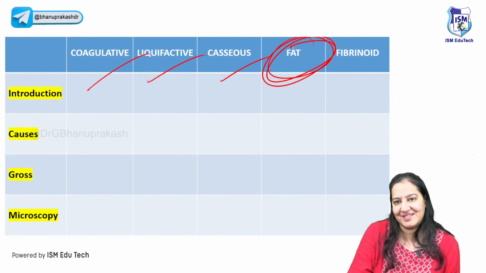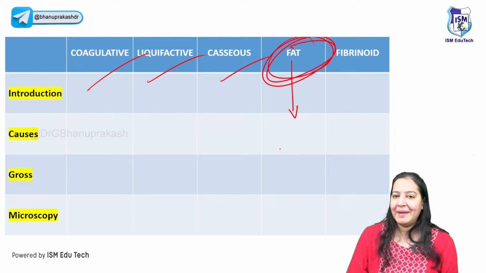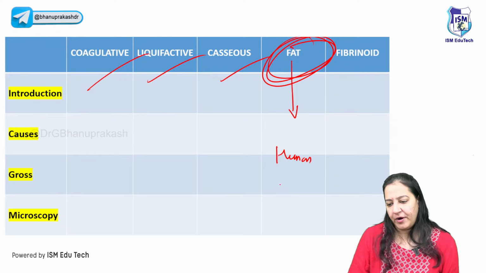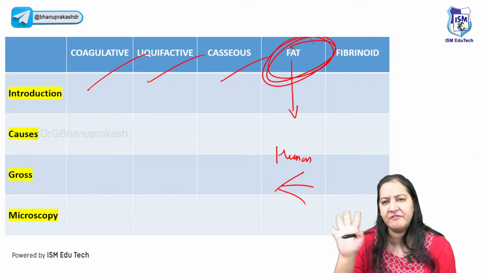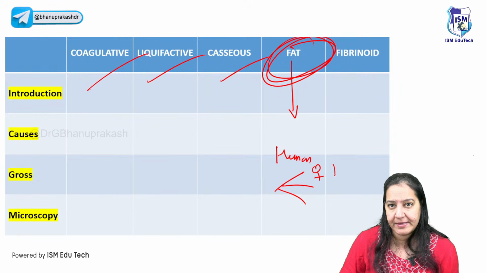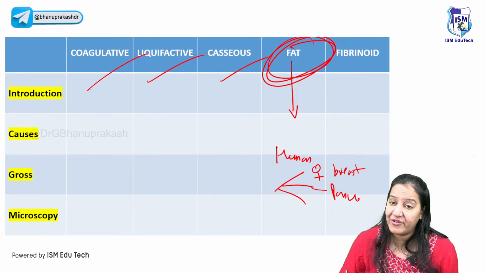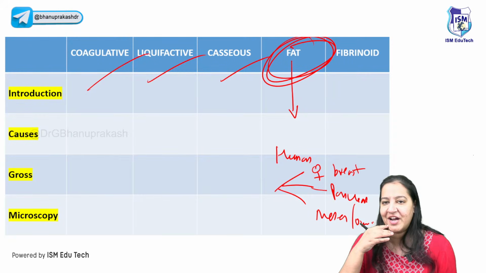Coming to fat necrosis. What do you mean by fat? Can you tell me three fat-rich locations in the human body? Number one is the female breast, not the male breast, having abundant fat. Number two, pancreas. The pancreas has abundant fat. And number three, mesentery or omentum. Very good. Mesentery or omentum, one and the same thing, having abundant fat.